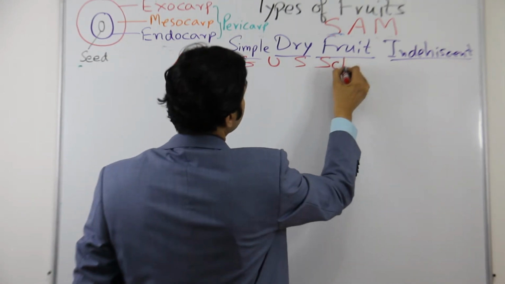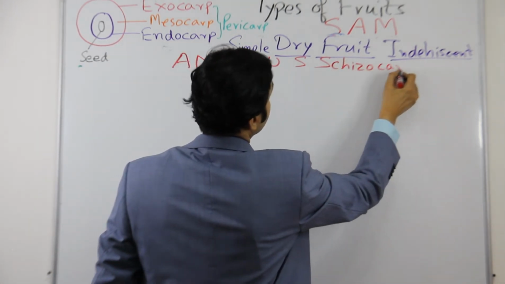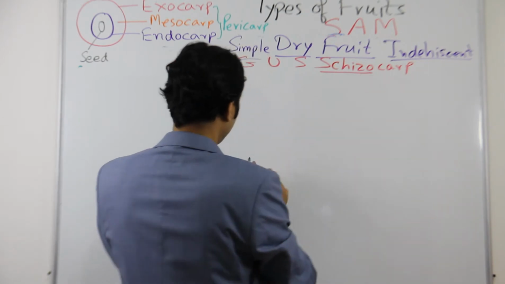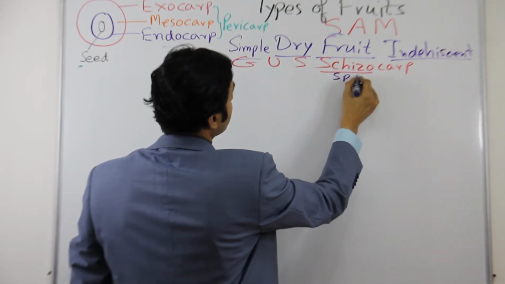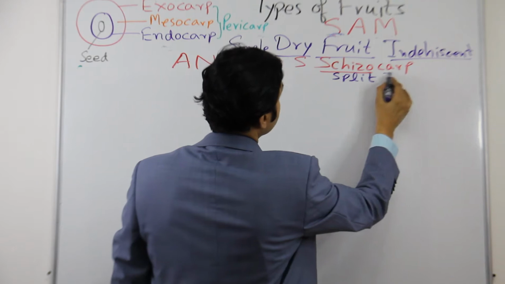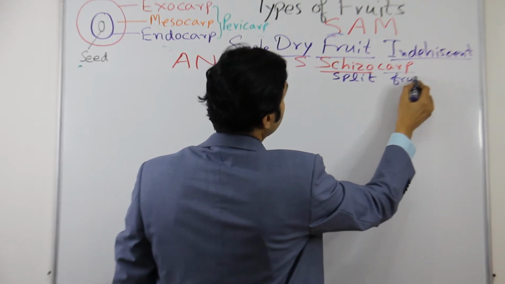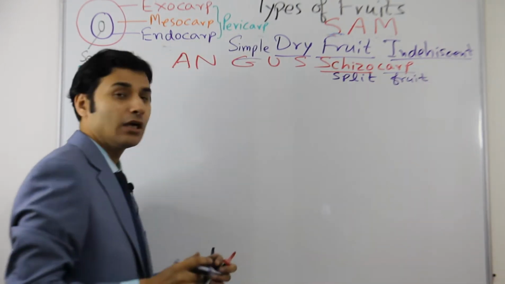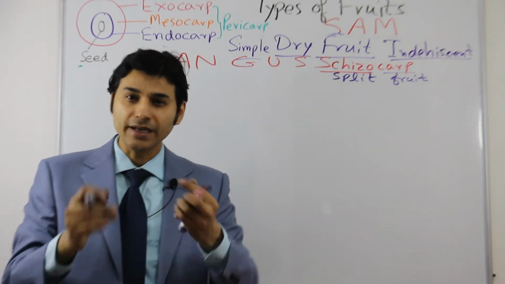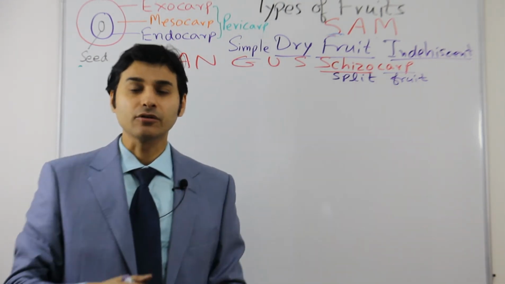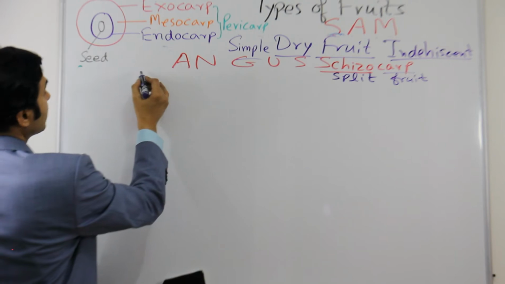Now schizocarp: schizo means split, and carp means fruit. So what happens in schizocarp is that the fruit basically splits or breaks into smaller segments or mericarps.